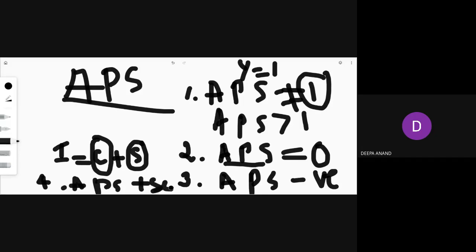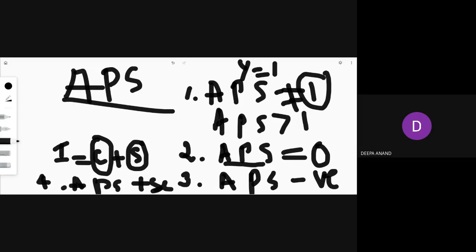These are the four properties. You have to understand, don't memorize them by heart. APS can never be equal to 1 because nobody can save the entire income. They want to use some of it for consumption also. So APS can never be 1. If the reason is asked, you have to give an explanation like this. APS can never be more than 1. Why? Because we cannot save more than our income. That's the reason.